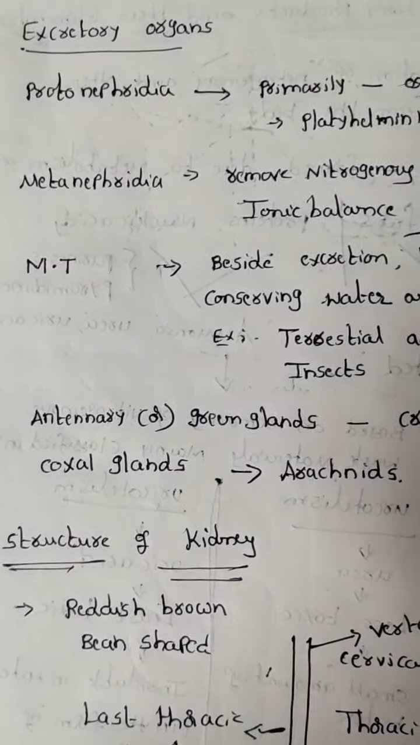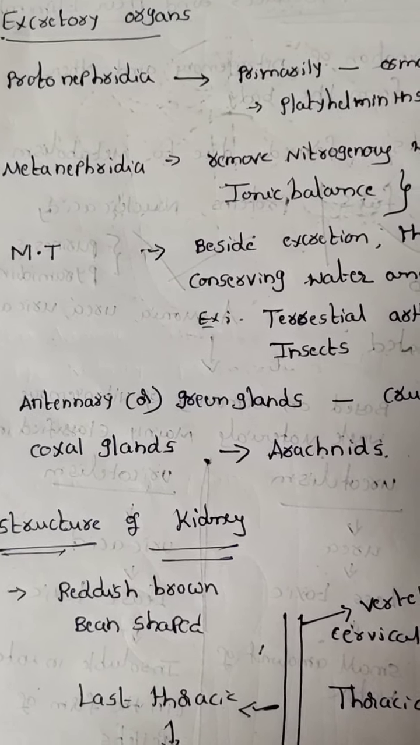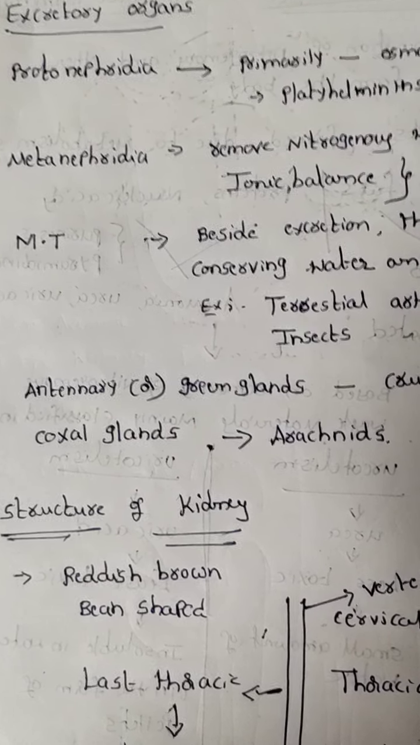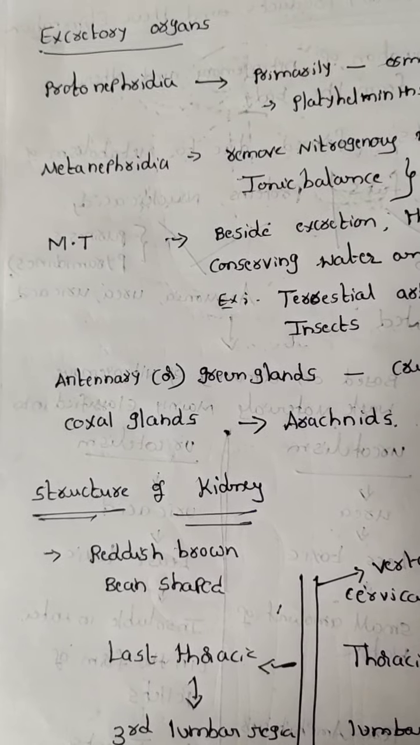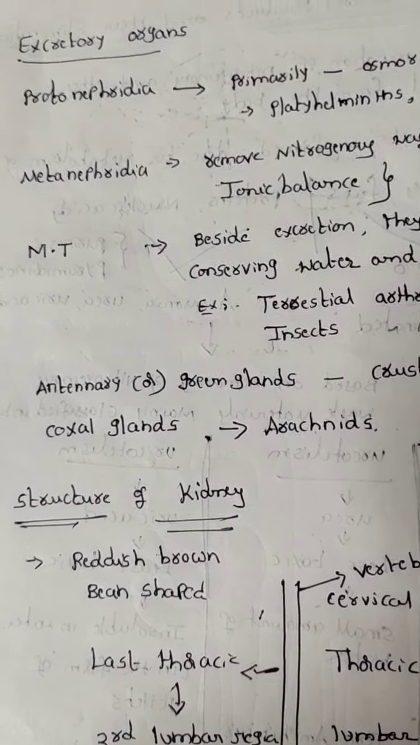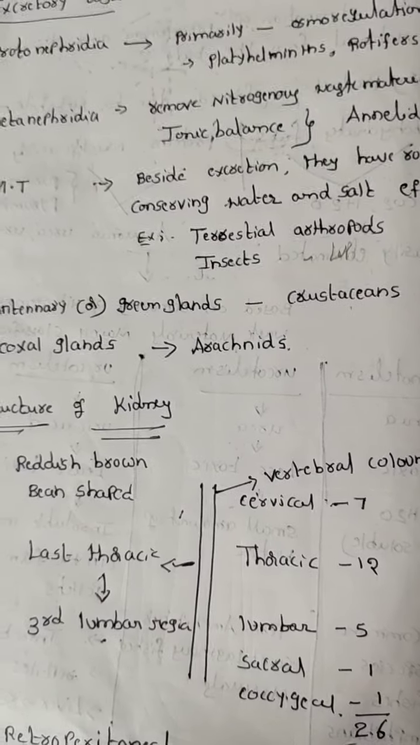Now, for this elimination, what are the excretory organs present? If you go for Porifera, Cnidaria, and Ctenophora, there are no specialized excretory organs. In Porifera, the osculum acts as an excretory pore, and in cnidarians and ctenophores, the mouth does. The excretory material is removed by the process of diffusion.